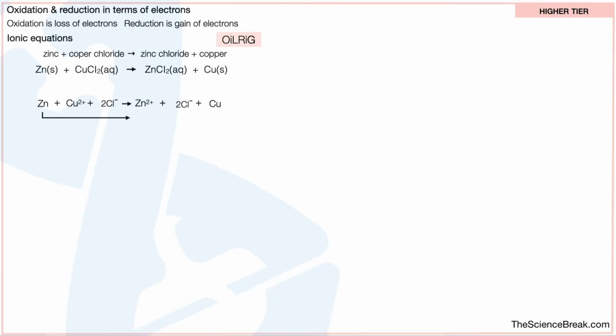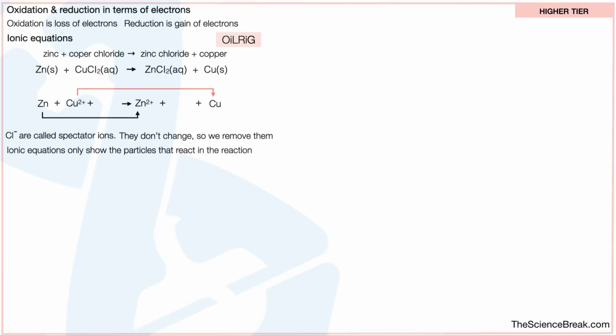So we can see that the zinc changes in this reaction, so that makes it interesting for us. We can see that the copper ions change in this reaction. However, the chloride ions, the Cl-, are called spectator ions. They don't actually change in the chemical reaction, so we remove them from the equation. This gives us the ionic equation. Ionic equations only show the particles that react in the reaction. So therefore, the ionic equation is zinc plus copper ions gives us zinc ions plus copper.